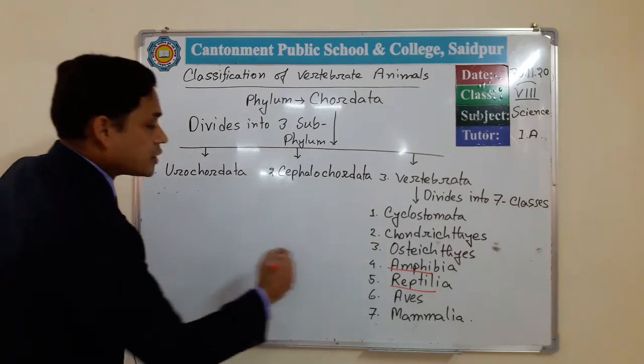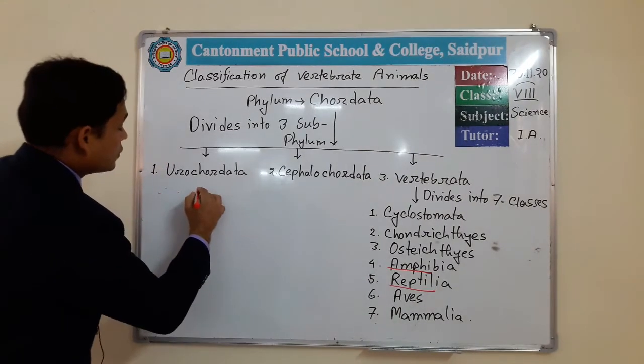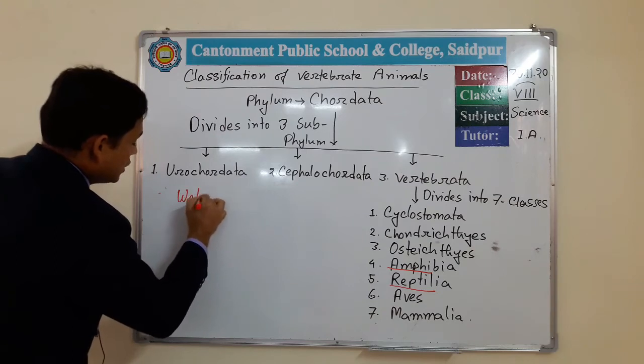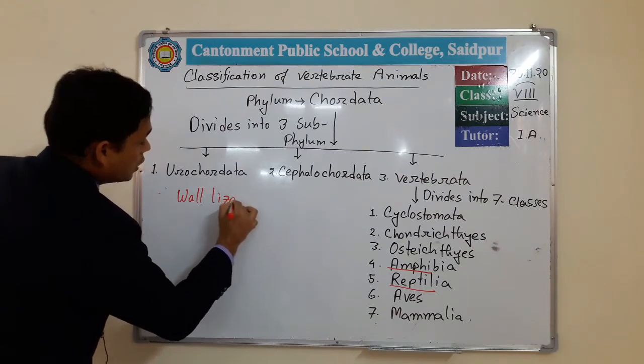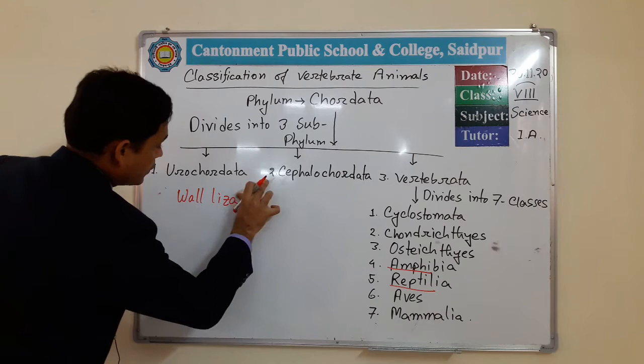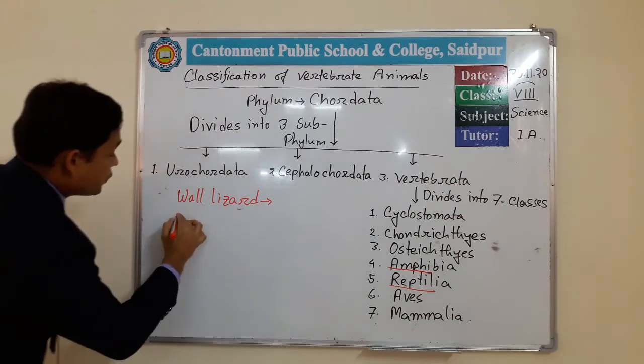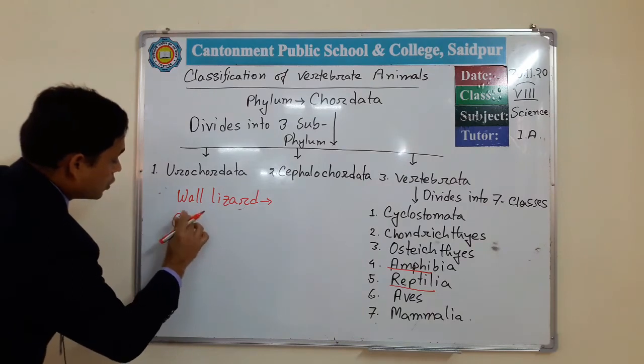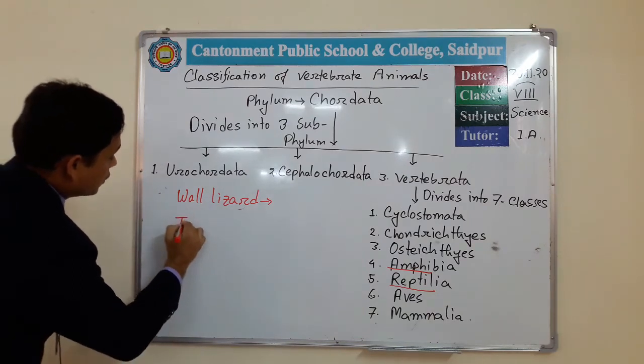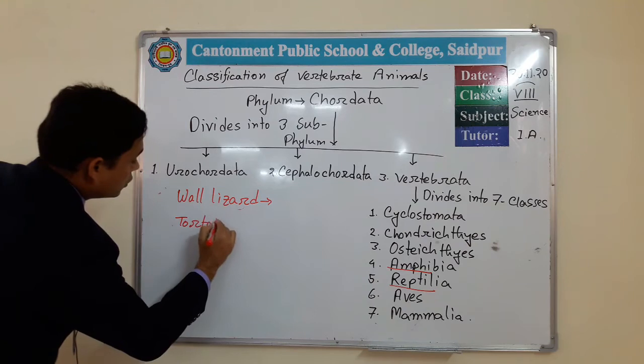So what are the examples of animals of this class? This is the wall lizard, and then the tortoise.